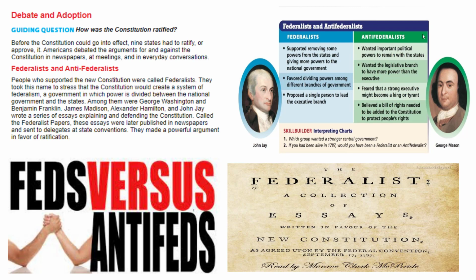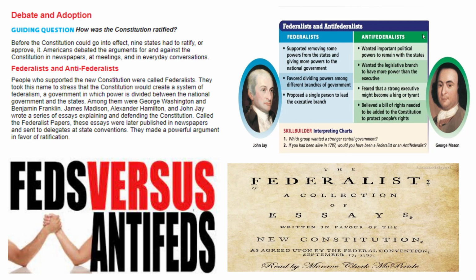Question number 1. How many states were required to ratify the Constitution for it to go into effect? 9 of the 13 states. Question 2. Who were the Federalists? The Federalists were the group of people who believed in the Constitution and they wanted to see that government get passed. Question 3. Why did they take the name of Federalist?